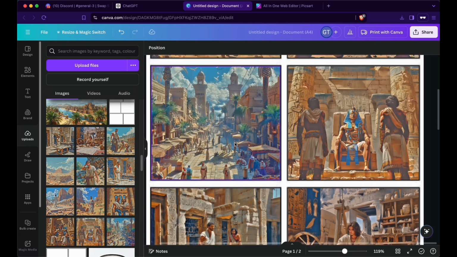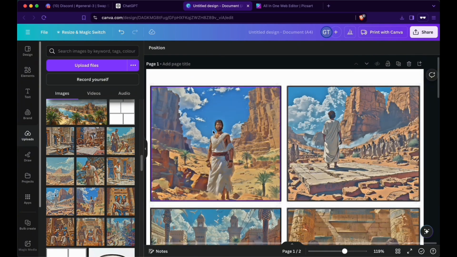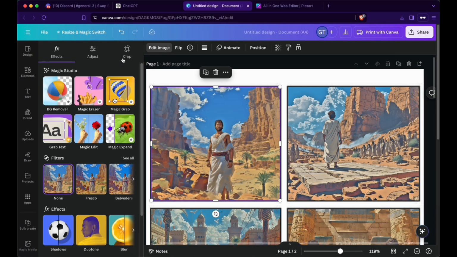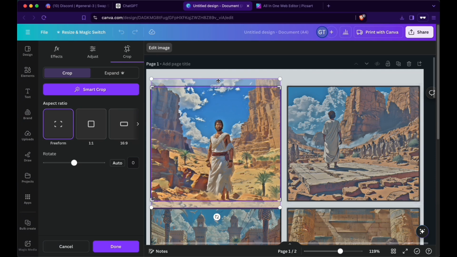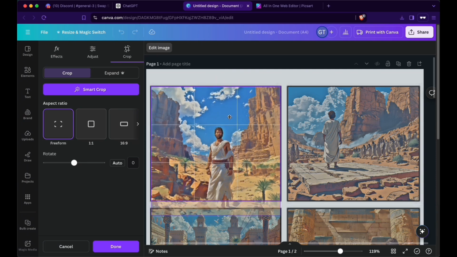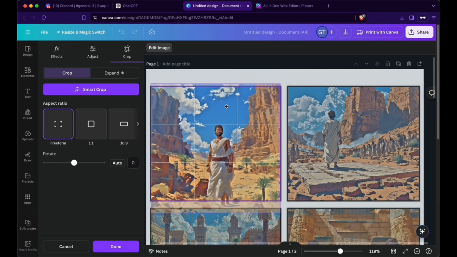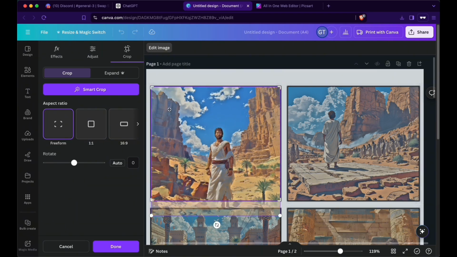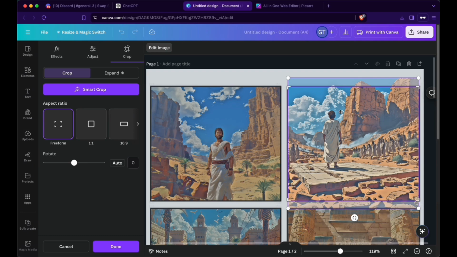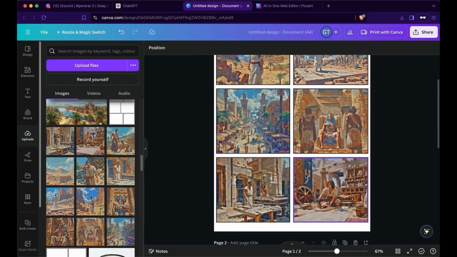Now it's time to adjust them inside of that frame. To do that, you can either press Edit Image and then go to Crop, and here you can see where it's above and below, and you can adjust it accordingly so that there would be enough space for speech bubbles, for example. Plus narration, you also have to account for that. You can also just double click it and then it'll immediately go to that. So that's part number 1.